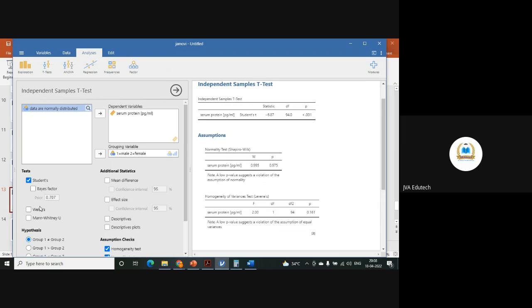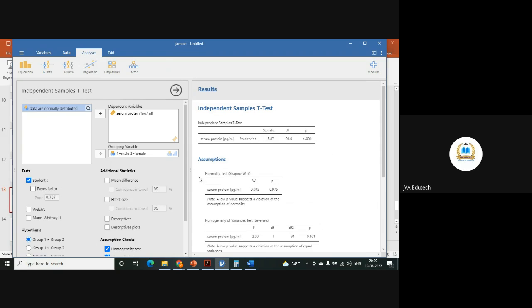So on the same command, that is the beauty of this software, that within the same command you are getting an option to check the assumptions side by side. And if assumptions are not fulfilled, then you also have the option to go for its non-parametric equivalent. And if you want to check the effect size, I'll come to the effect size. I'll explain about it when I will be explaining the statistical test, what is the effect size. All these things you can do at once rather than going step by step.